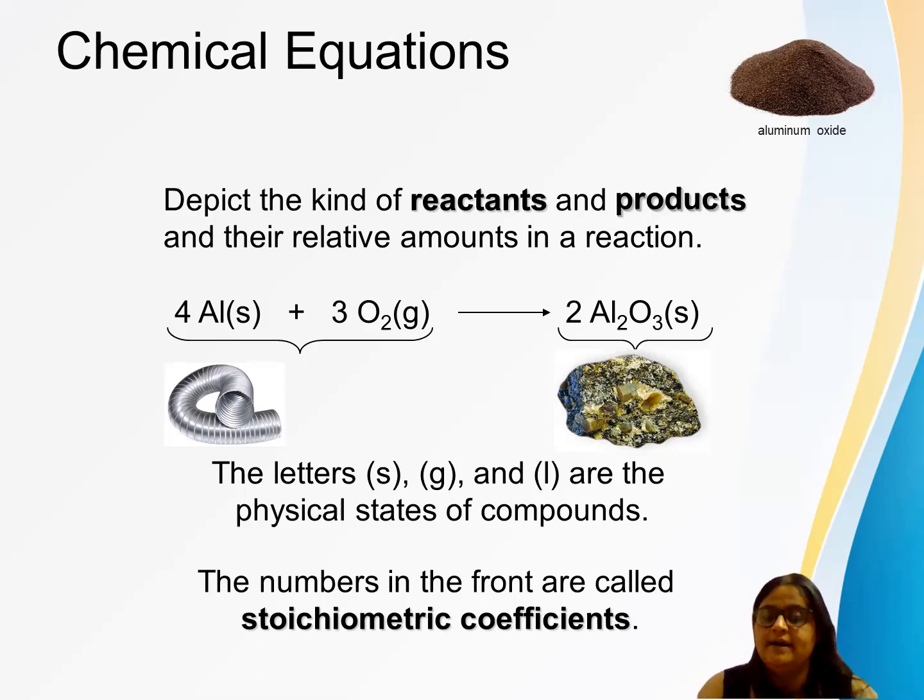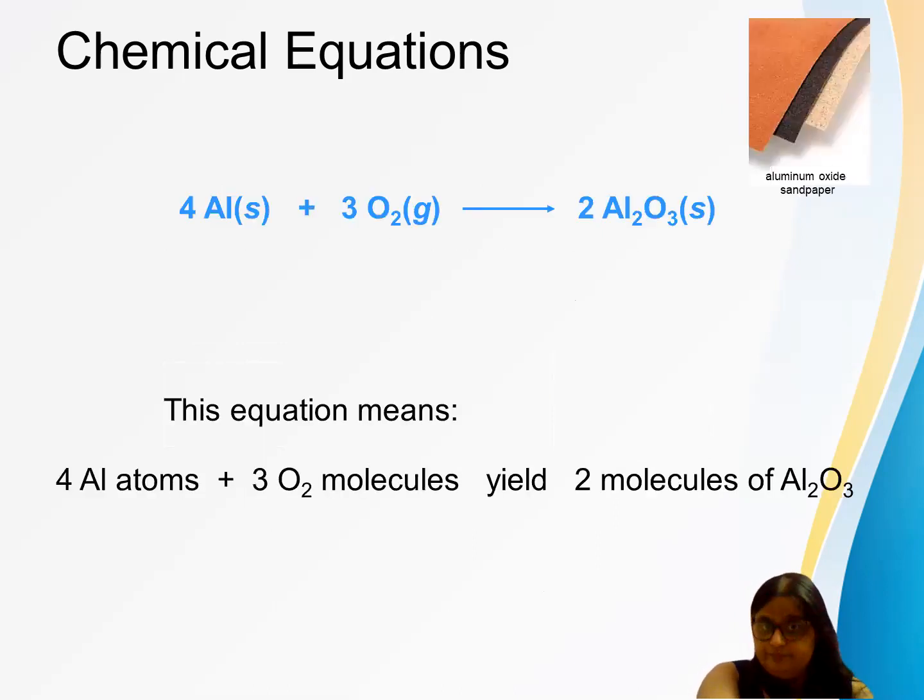As I told, we will talk about it later. 4, 3, and 2. What are these numbers? These are the coefficients over here, which help to balance the equation. Now we'll see the balancing of the equation. Before that, let's see what this equation means. So we've written the 4 here.